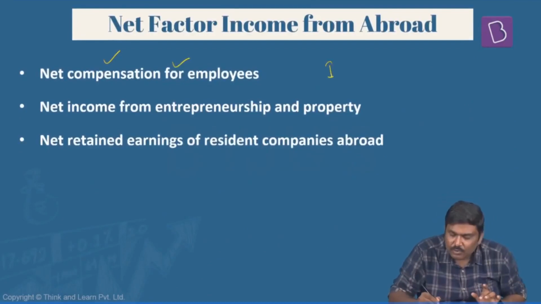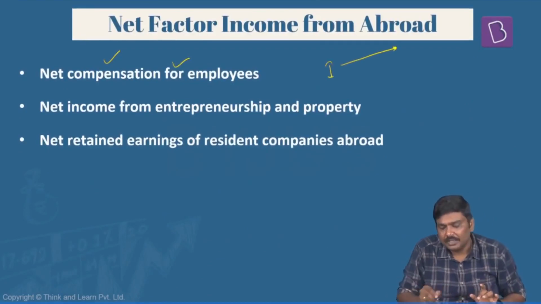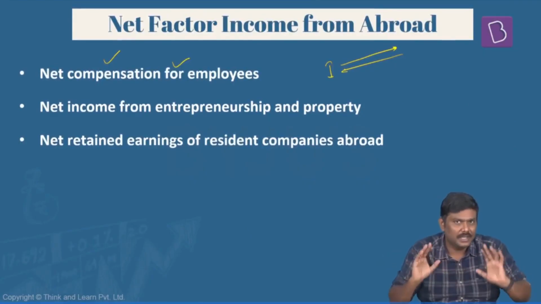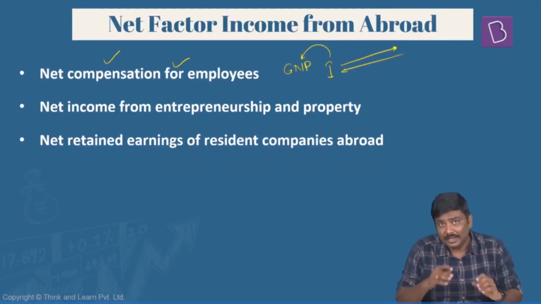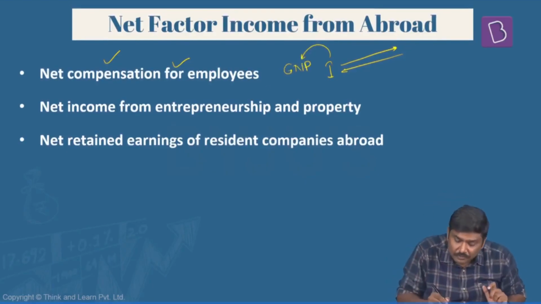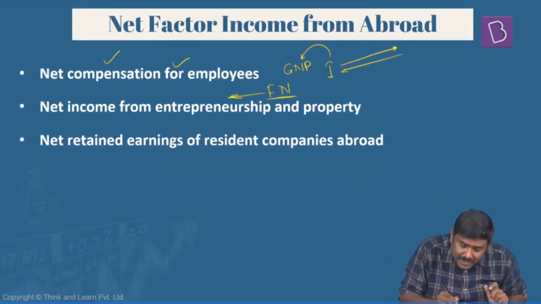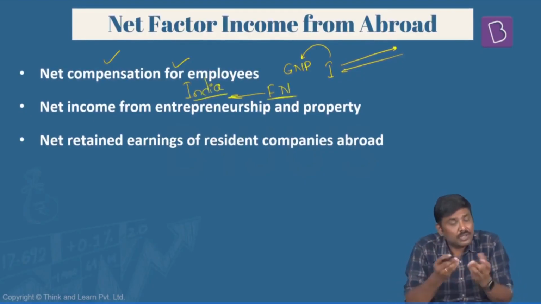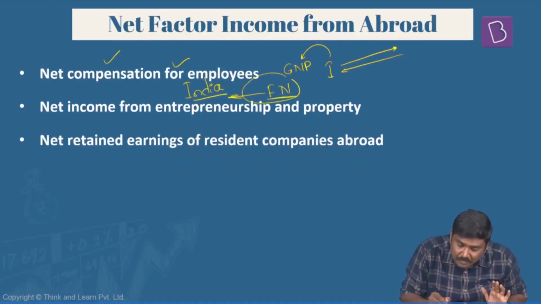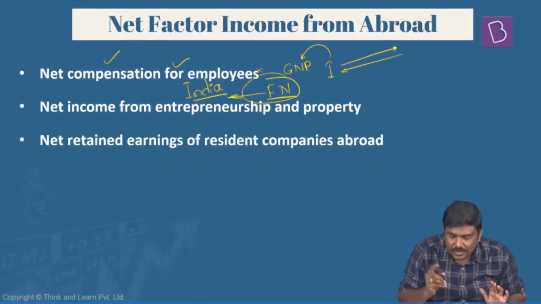The Indian citizens who have moved outside India, they are earning compensation and they will come back to India, let's say within 1 year. So this will become part of India's GNP. But at the same point of time, there are foreign nationals who are working in India for a shorter duration, let's say 3 months, 6 months, whatever it is. They are also earning salary. So can this be part of India's GNP? Absolutely no.